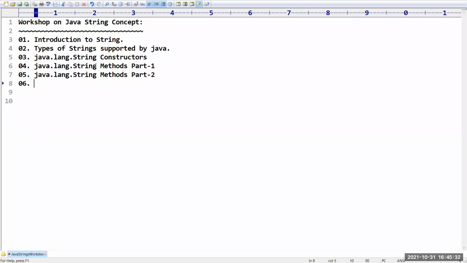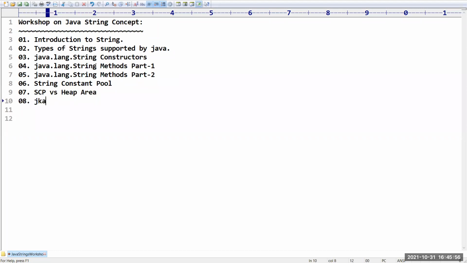Then in the sixth part, we are going to concentrate on the string constant pool. There is one special memory area with respect to strings, which is nothing but the string constant pool. Then, what is meant by the string constant pool versus the heap area? We are going to discuss this also in our session.